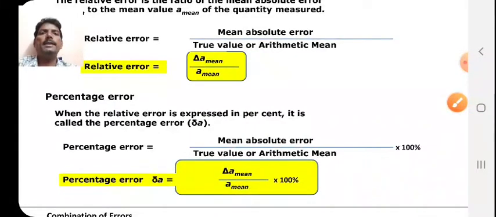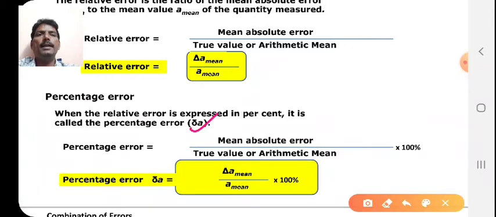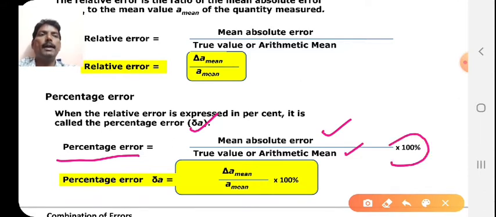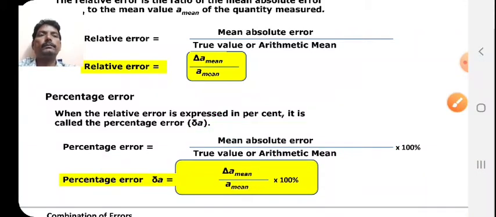When the relative error is expressed in percent, it is called the percentage error. The percentage error is the mean absolute error upon true value or arithmetic mean, multiplied by 100, so you get it in percentage. So percentage error is equal to delta A mean upon A mean multiplied by 100.